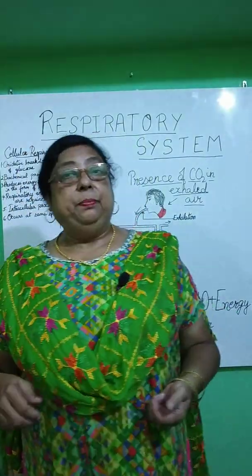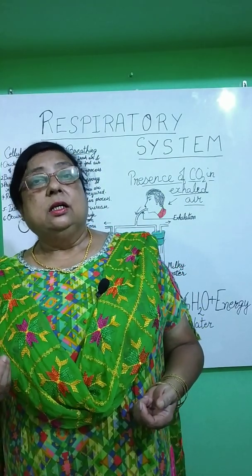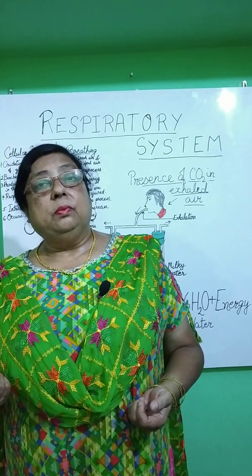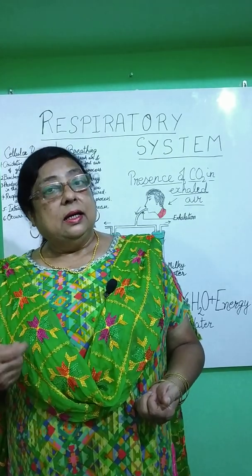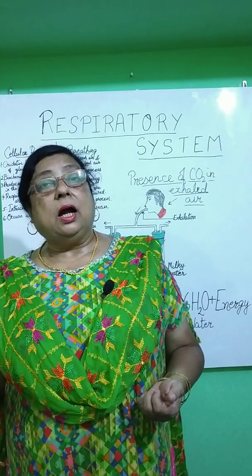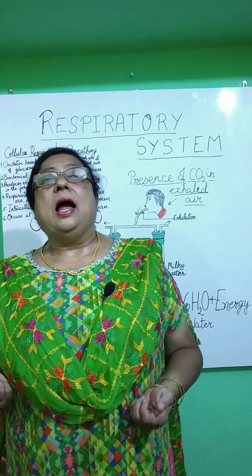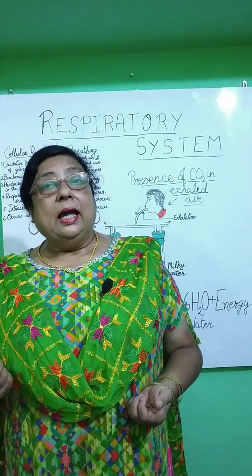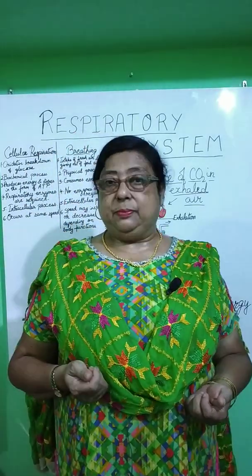Just now I told you that the process of respiration has two parts: one is breathing and the other is cellular respiration. Breathing involves intake of oxygen and giving out of carbon dioxide. For breathing we require a continuous supply of oxygen, and this oxygen comes from the atmosphere or the environment around us. So breathing is also known as external respiration.